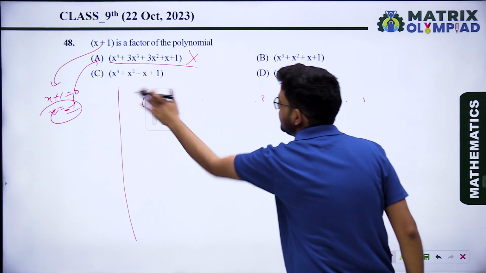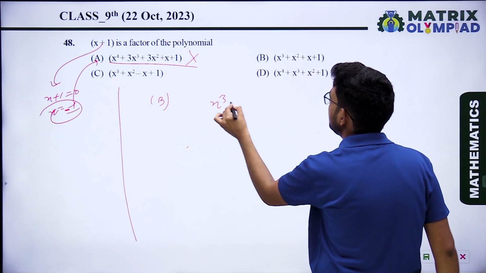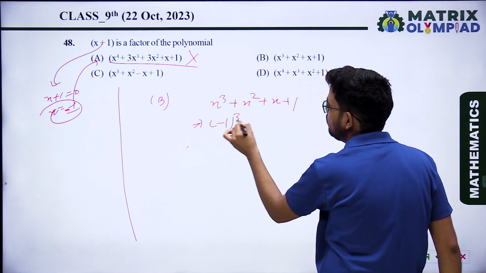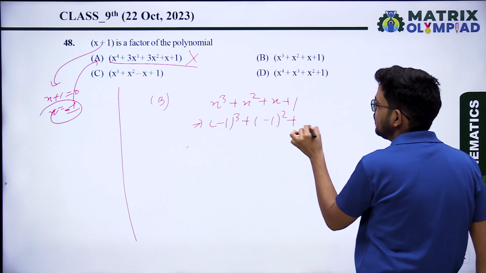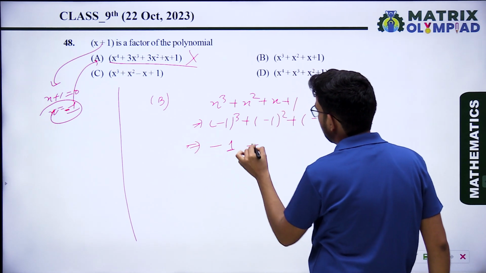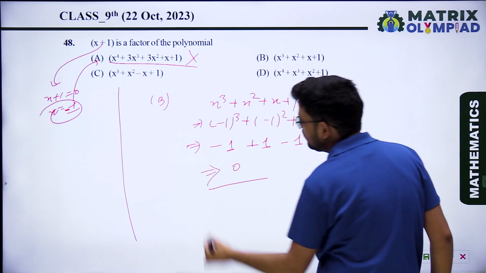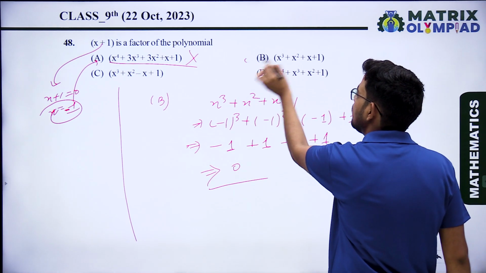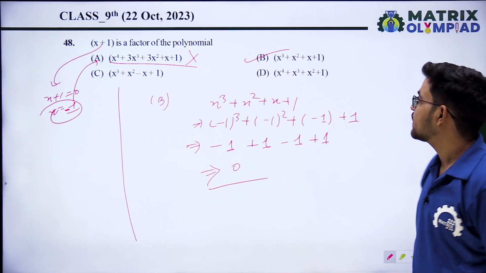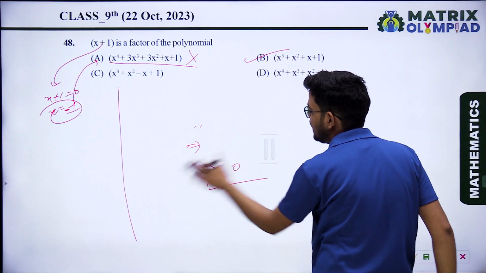Now we can check other options. Option B: x cubed plus x squared plus x plus 1. So that will be minus 1 cubed plus minus 1 squared plus minus 1 plus 1. When we simplify it, we get minus 1 plus 1 minus 1 plus 1, so we get the answer 0. It means x plus 1 is a factor of option B, x cubed plus x squared plus x plus 1. Now we can check the other options, C and D.